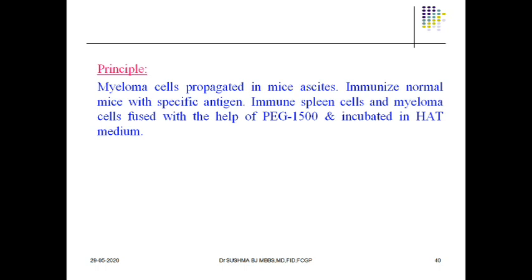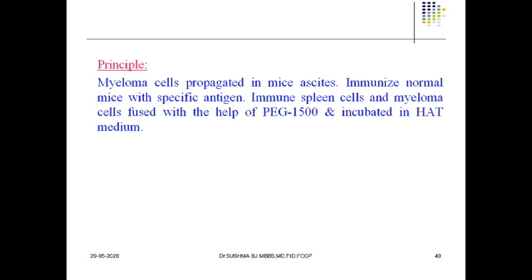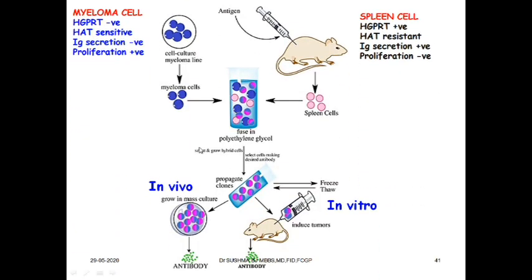Immune spleen cells and myeloma cells are fused with the help of polyethylene glycol and incubated in the HAT medium. HAT means hypoxanthine, aminopterin, thymidine medium. It contains the nucleic acid precursors hypoxanthine and thymidine, and aminopterin is a folate antagonist. You will understand when I explain this diagram.